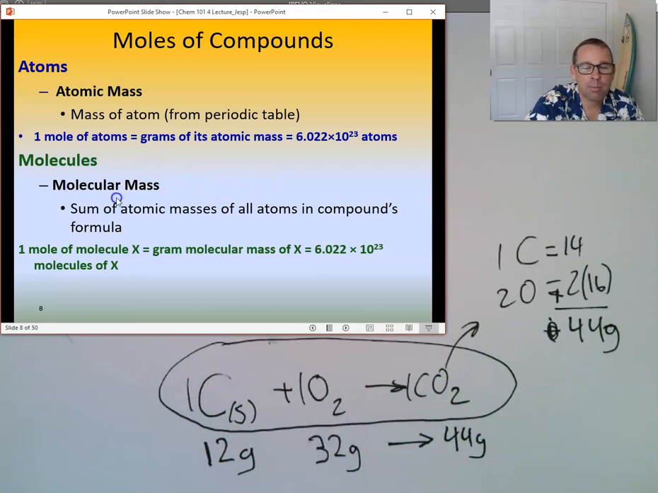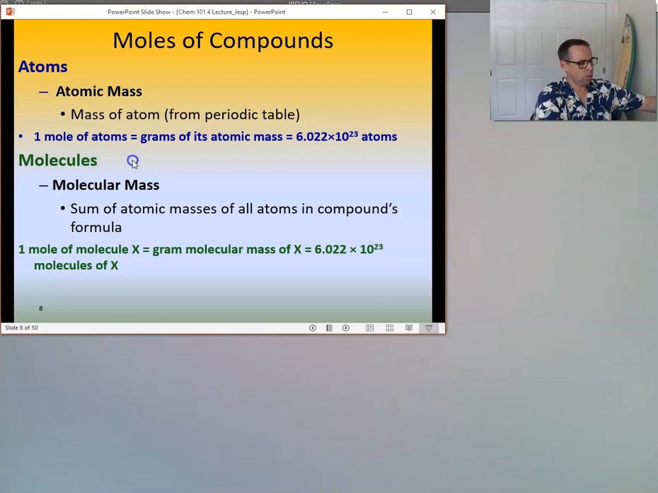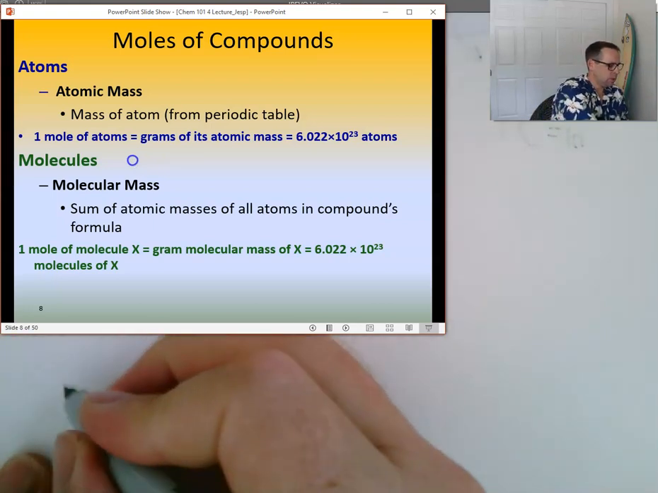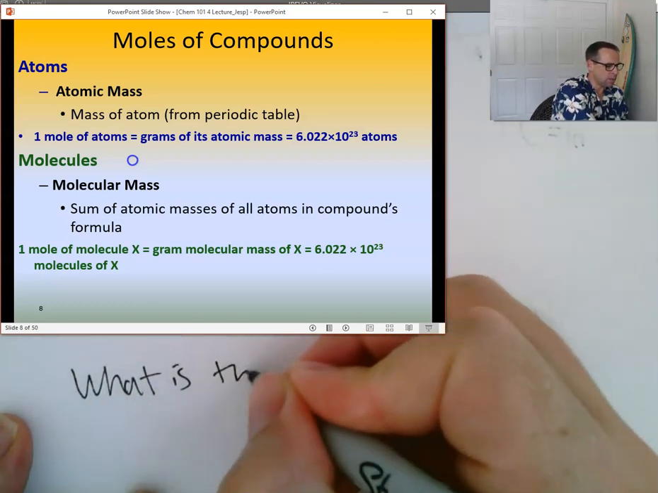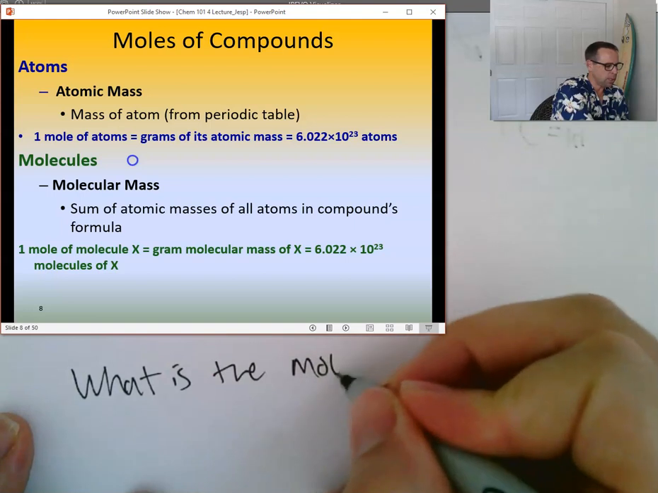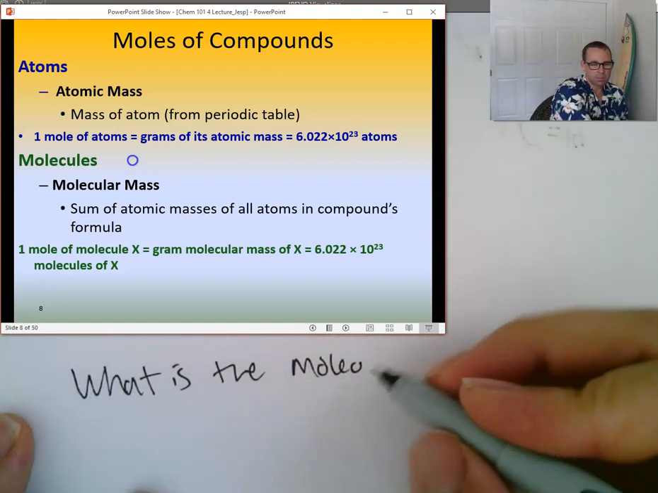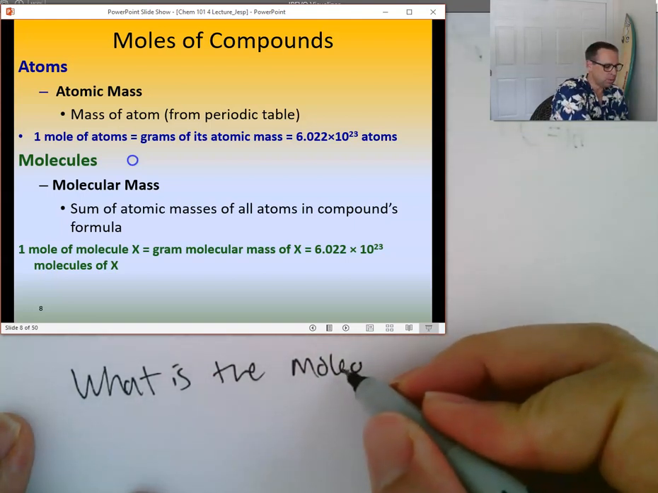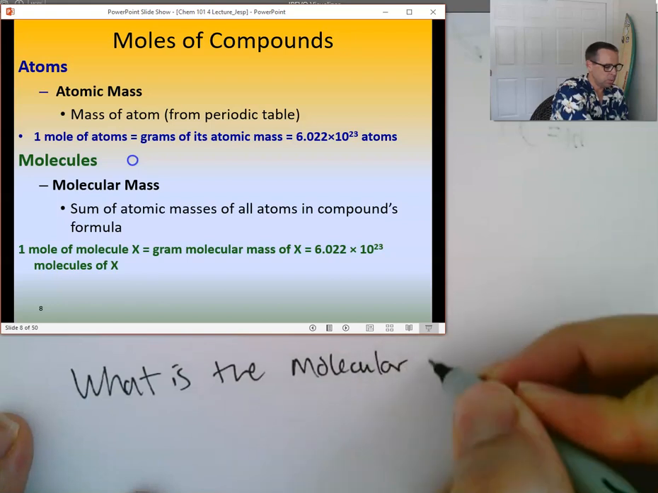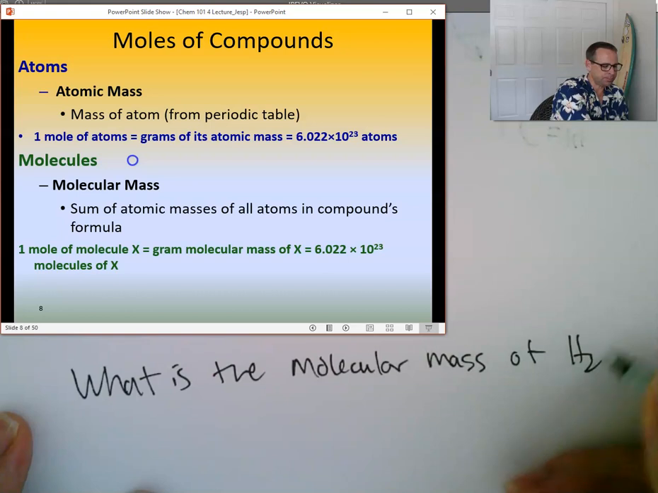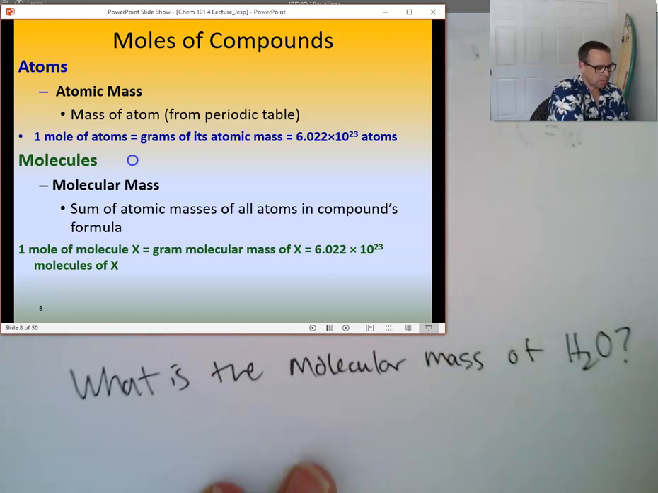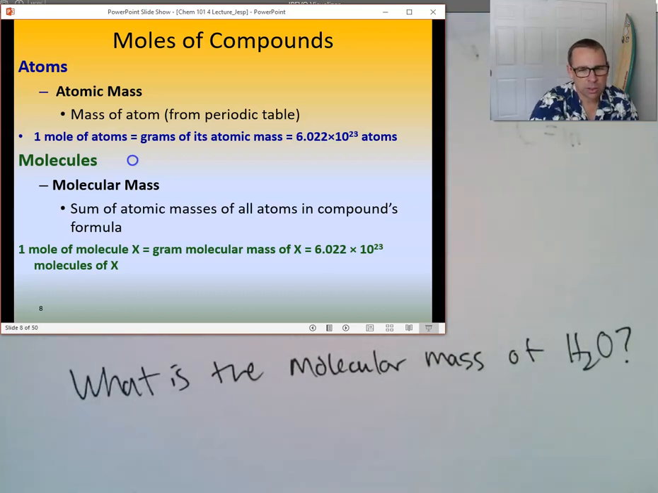We can also have masses necessary for molecules. Molecules. What is the atomic mass of water? You have any ideas? What is, not the atomic mass, it would be called the molecular mass because it's not an atom, it's a molecule. What's the molecular mass of water? How would we determine that?